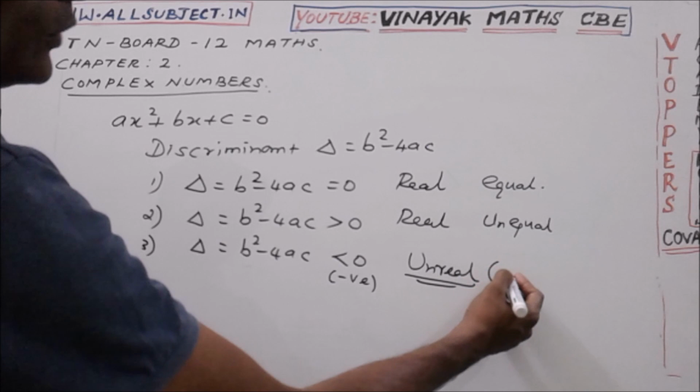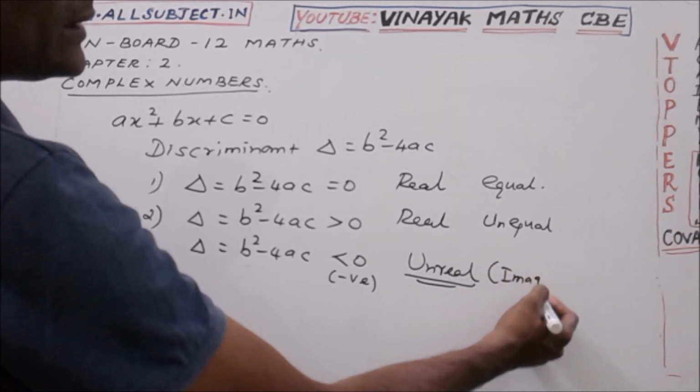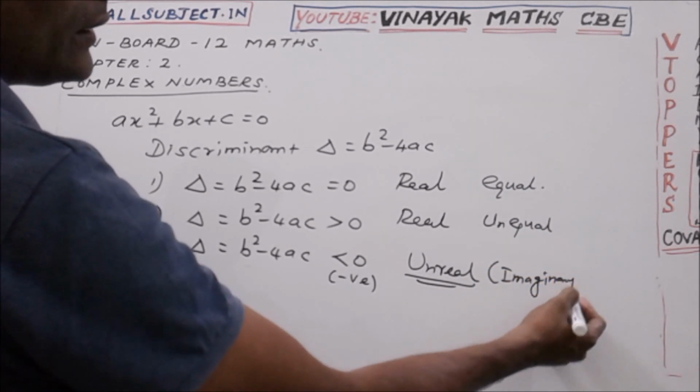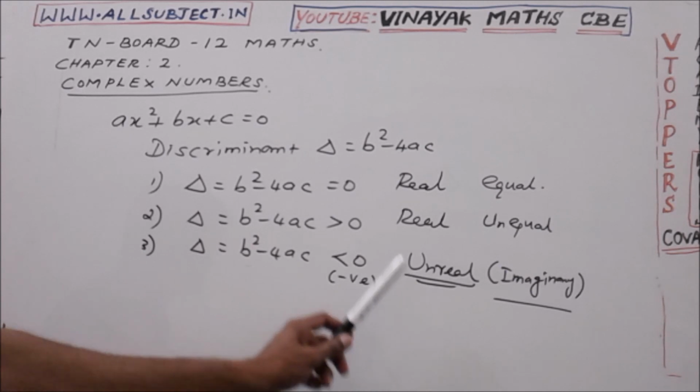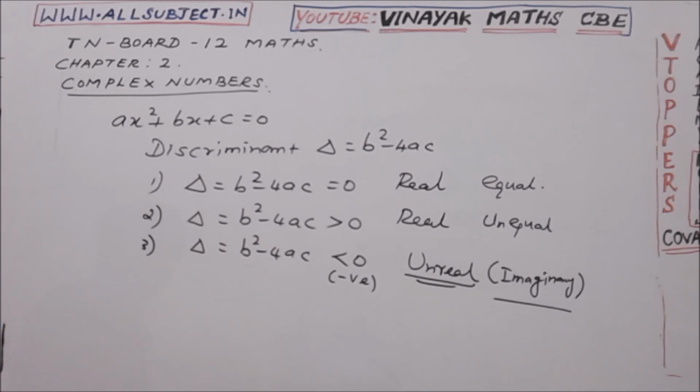The unreal roots are known as imaginary, and the imaginary roots are named complex numbers. So the imaginary roots of a quadratic equation or any other equation are the complex numbers. Unreal roots are known as imaginary numbers, and imaginary numbers are known as complex numbers.